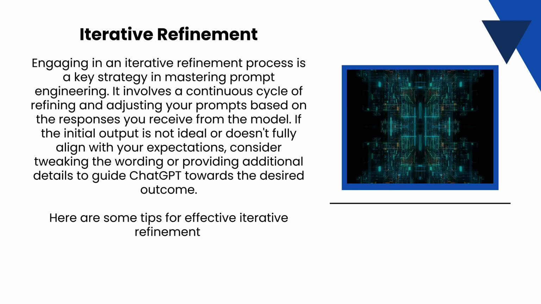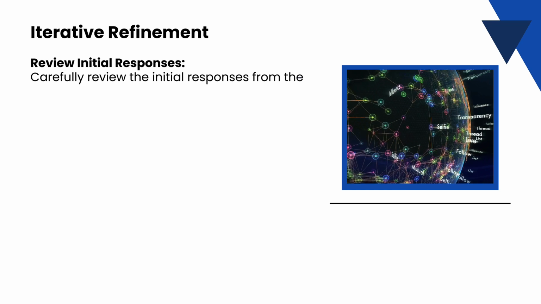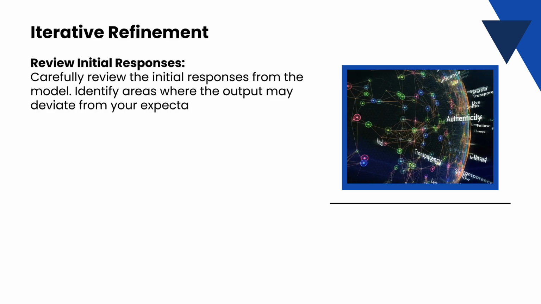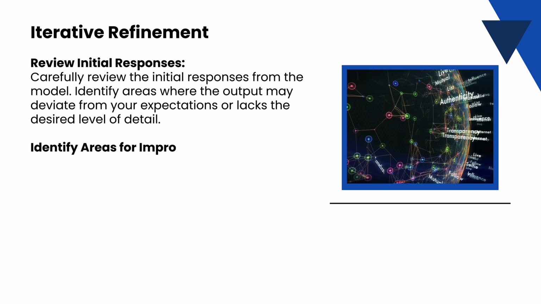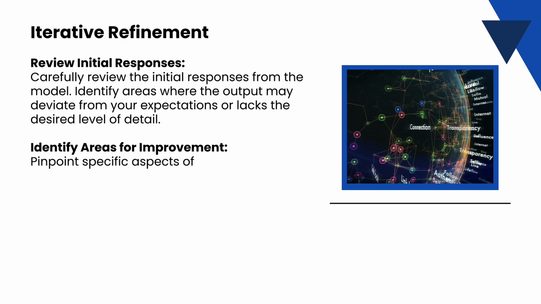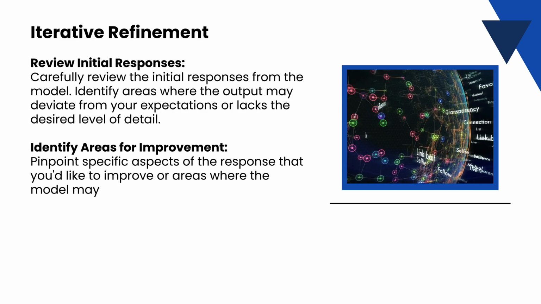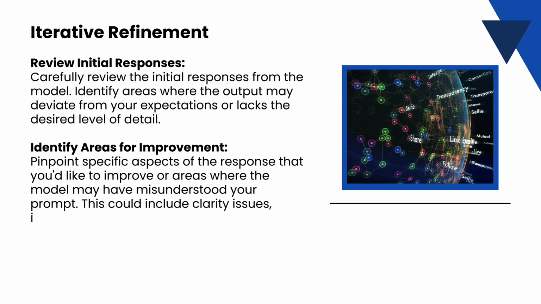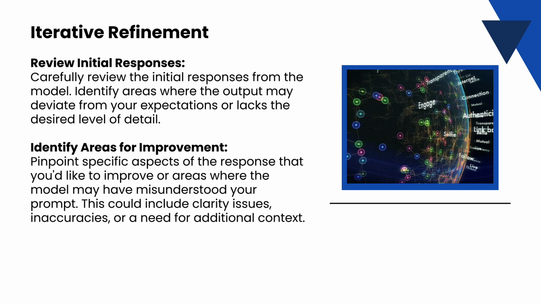Here are some tips for reflective iterative refinement. Review initial responses. Carefully review the initial responses from the model. Identify areas where the output may deviate from your expectations or lacks the desired level of detail. Identify areas for improvement. Pinpoint specific aspects of the response that you'd like to improve or areas where the model may have misunderstood your prompt. This could include clarity issues, inaccuracies, or a need for additional context.